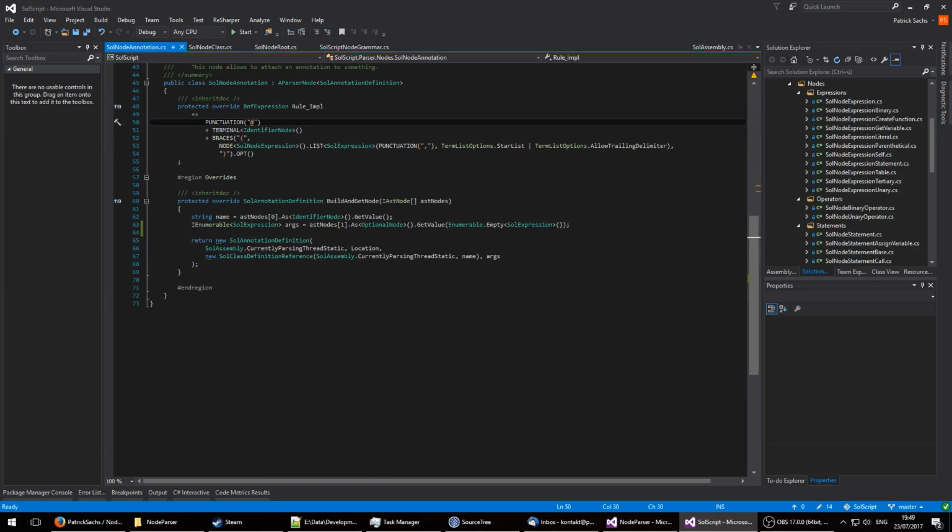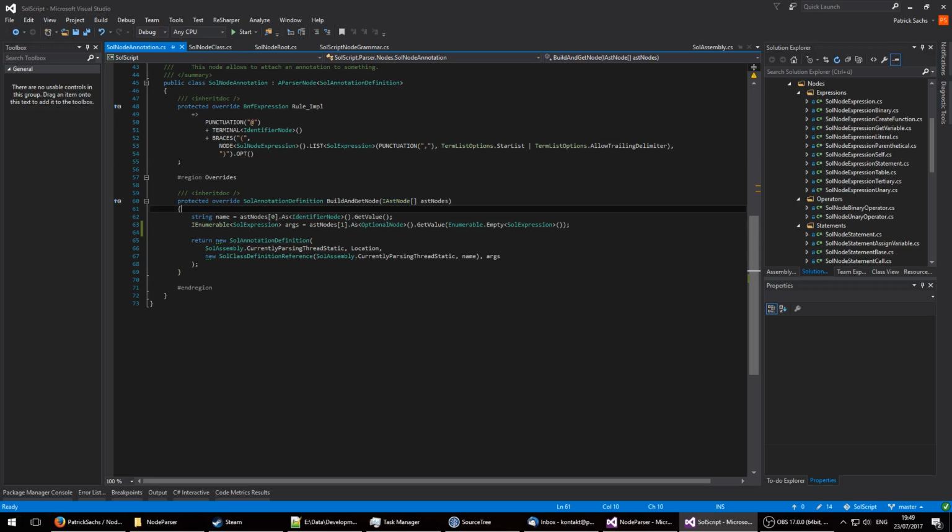The biggest part of learning the NodeParser is probably which types your node will actually end up having. We have optional braces that wrap a list of a node. So do we now have an optional node, a braces node, an enumerable of sol node expression, a read-only list of sol node expression, a list node of sol node? What do we have to use? Well, typically, it actually doesn't matter.